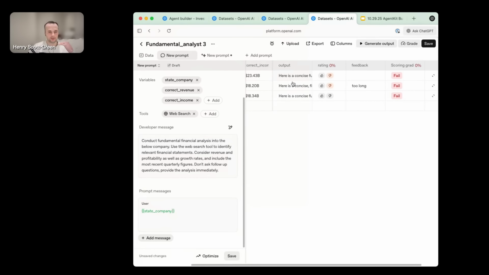So what we could do at this point, and maybe I'll just recap where we are. Here we've got those generations that have been completed. We've got all those annotations, and we've got all these grader outputs. What do you do at this point? How do you make your agent better?